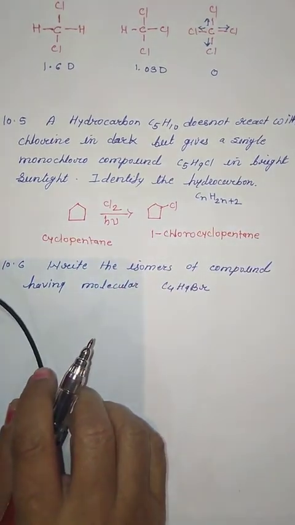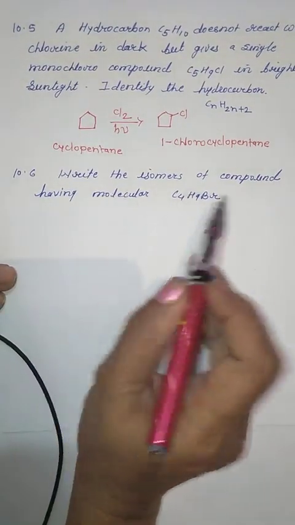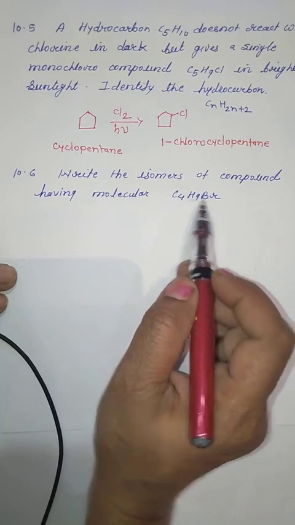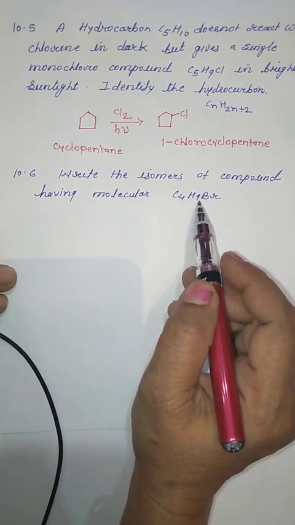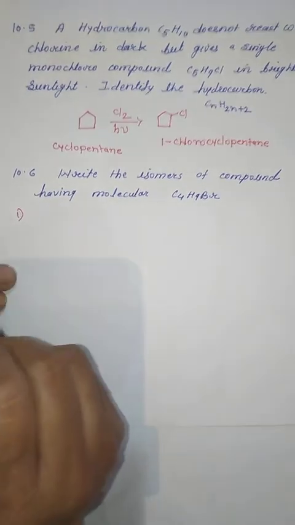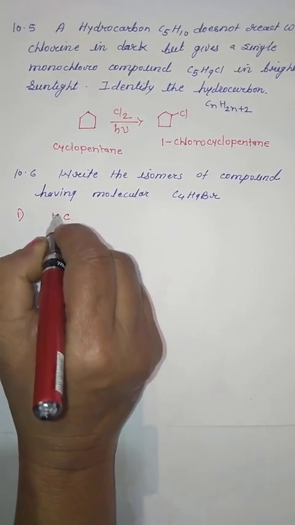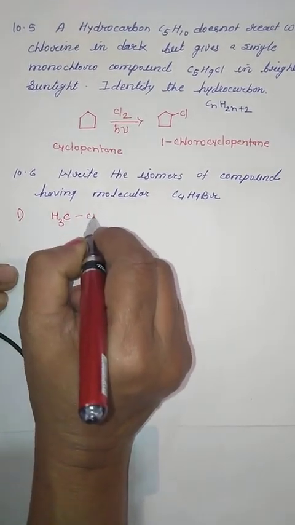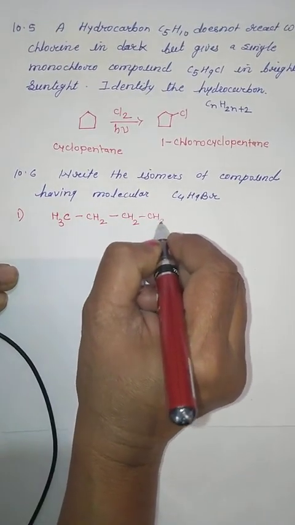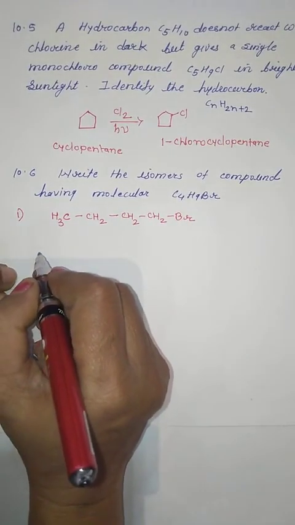Now come to the third question of the exercise. In the third question it is given: write the isomers of the compound having molecular formula C4H9Br. Naturally, one will be the chain compound and others will be branched. So let us write the first isomer. First isomer will be simple: CH3, CH2, CH2, CH2Br. This will be the first molecule having the chain structure.